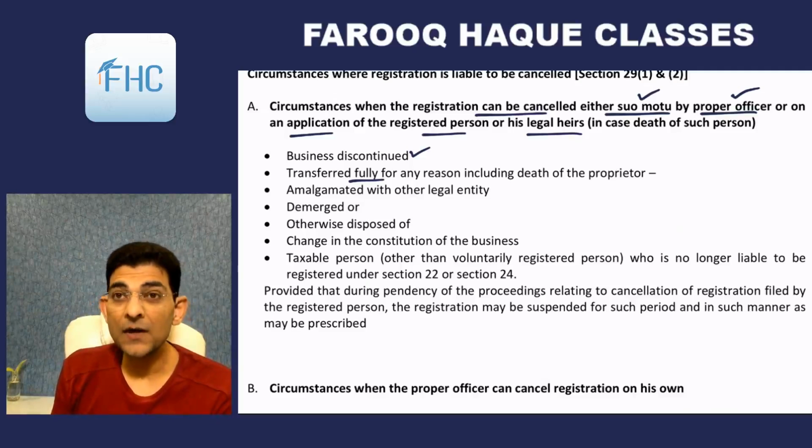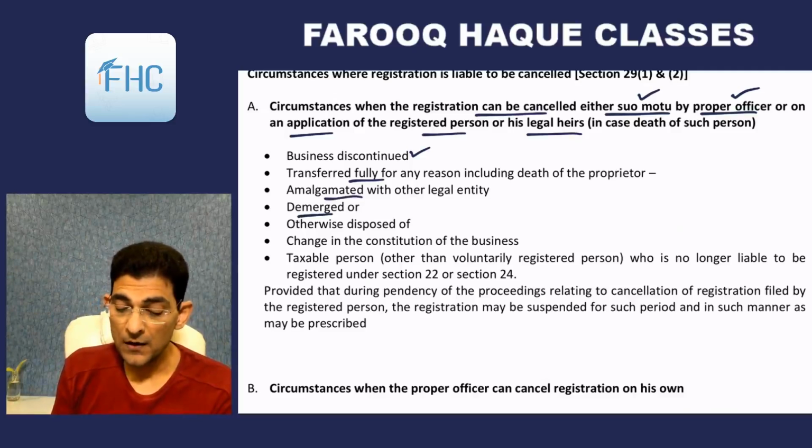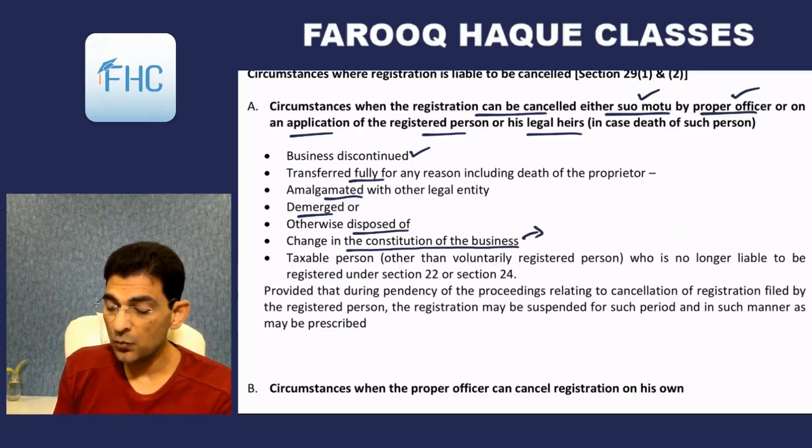Then amalgamated with another legal entity, amalgamation, demerger, or disposed of, or change in the constitution of business which requires a new PAN number in income tax.